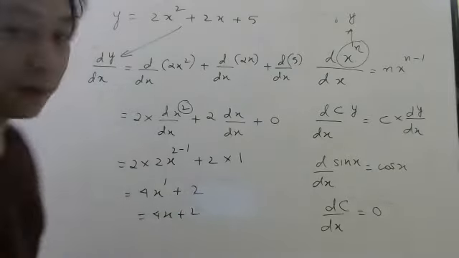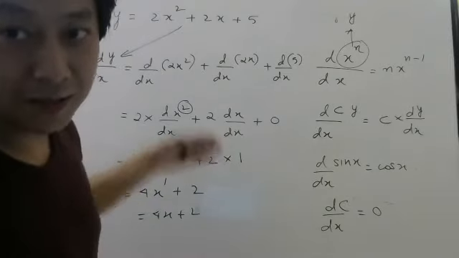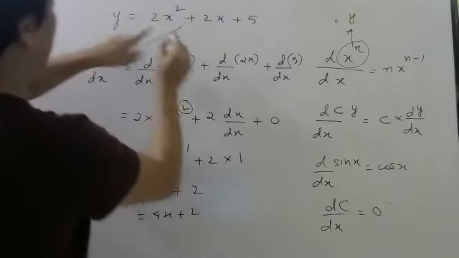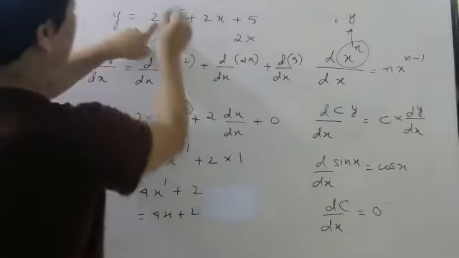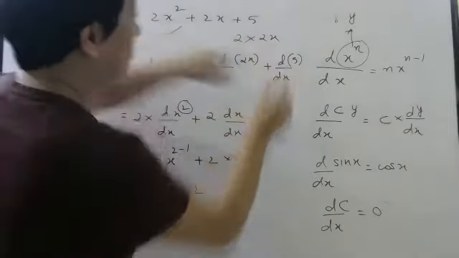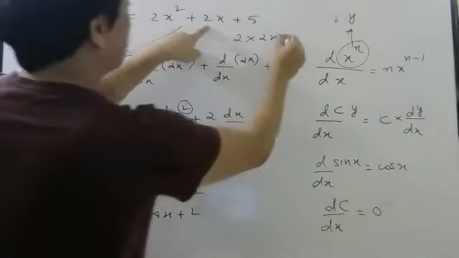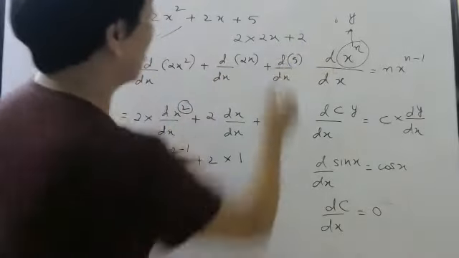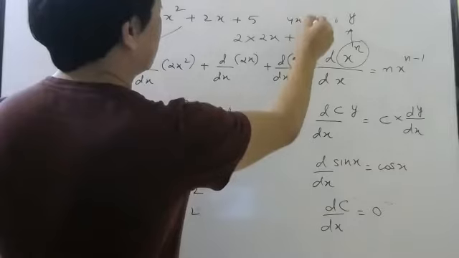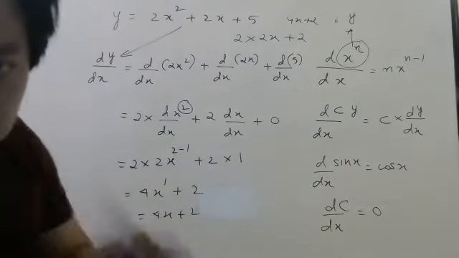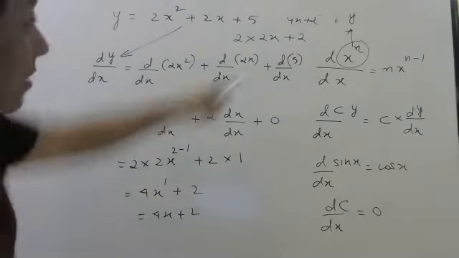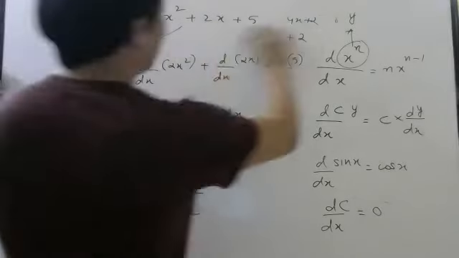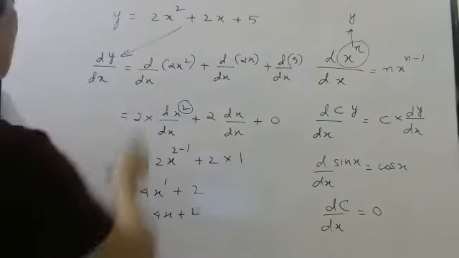Now this is called time waste. In entrance exam, this is time waste because directly also you can do. Take 2 outside. Differentiation of x square is 2x from this formula. Take 2 outside. Differentiation of x itself will be 1. So answer will be 4x plus 2. Directly also you can do. For board exam, do like this. For entrance exam, do like that. Okay.